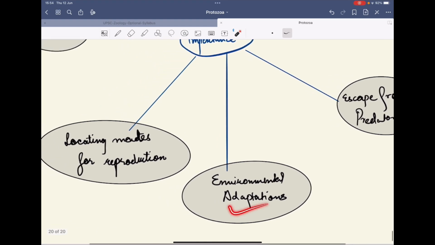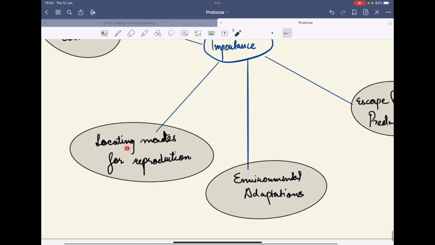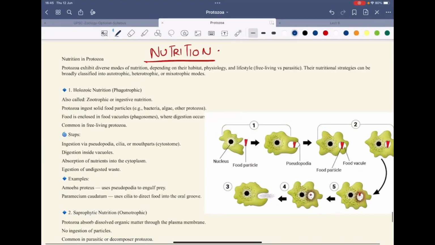as well as escaping from predators, as well as environmental adaptation where the pH is high, where the salinity is high, where there is temperature difference. So in order to move towards an optimum environment, environmental adaptations are important. And then locating the mate for reproduction, because it has to reproduce with a fellow organism. So this is the whole thing about locomotion. You can answer any.